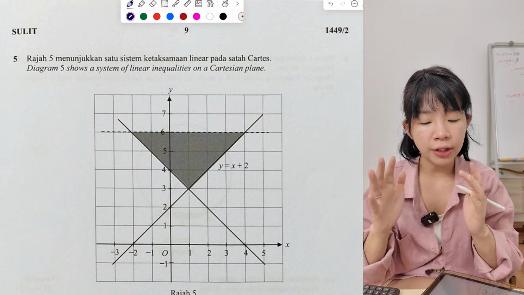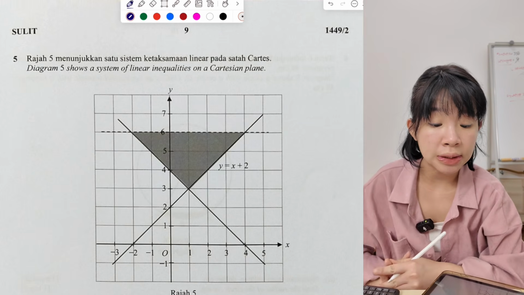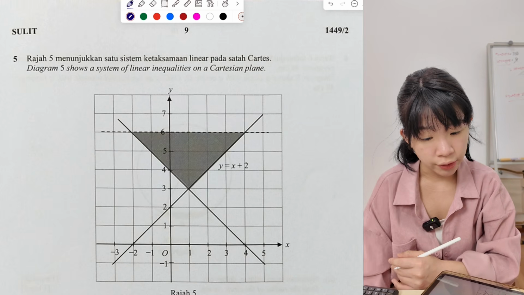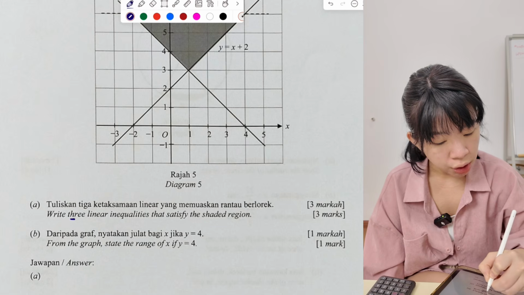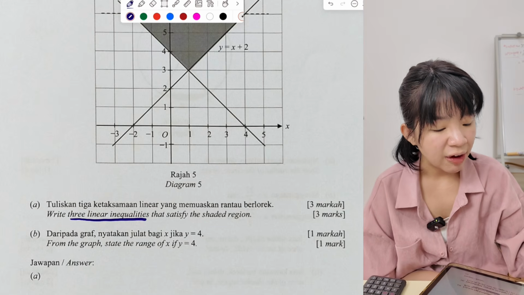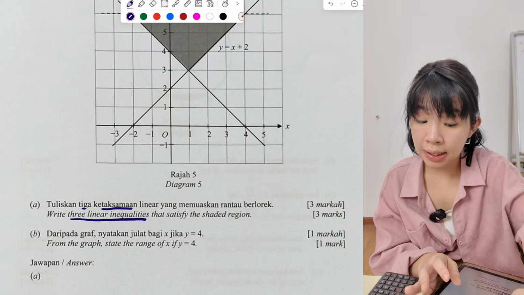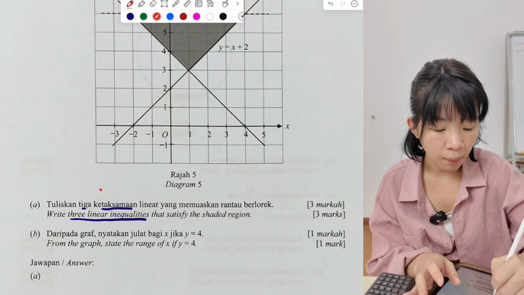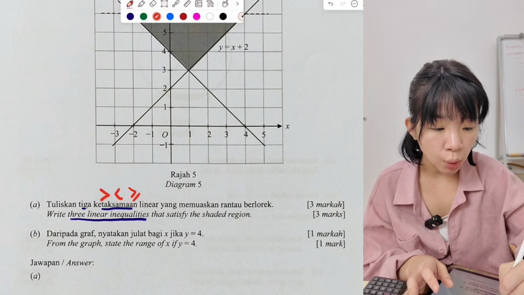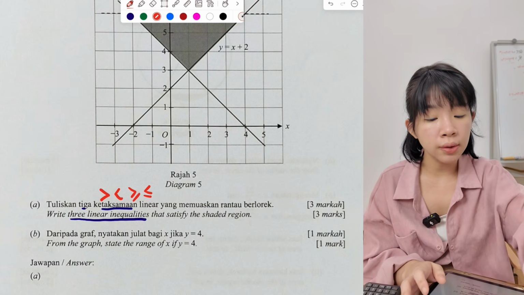Question 5. It shows system of linear inequality. So this is form 4 chapter. Question A: write 3 linear inequalities that satisfy the shaded region. When you see inequality, kertaksamaan, we need to write things with more than, less than, more than or equal, less than or equal.